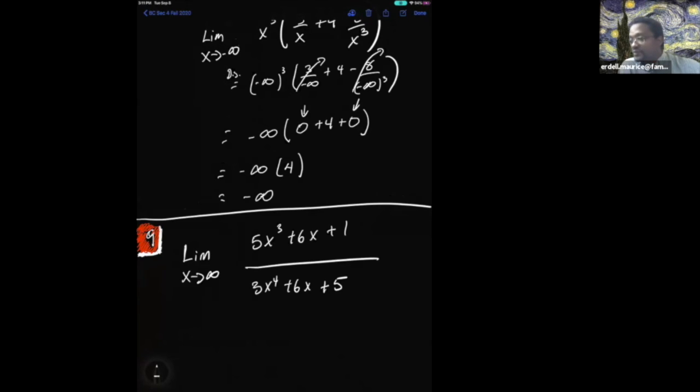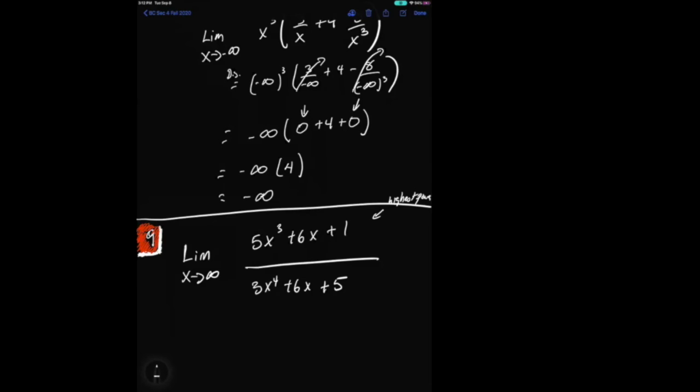There is one additional step that you have to consider when you have a problem where you have a fraction involved. The additional step is you have to start by working the numerator and the denominator separately. So you have to go in right here and ask yourself, what's the highest power of the numerator? X to the third.